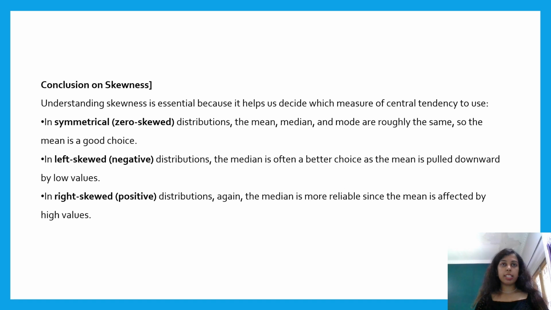To conclude, we can say understanding skewness is essential because it helps us decide which measures of central tendency to use. In a symmetrical distribution, the mean, median, and mode are roughly the same, so the mean is a good choice. In negative or left skewed distributions, the median is often a better choice as the mean is pulled downward by the low values. In skewed or positive distributions, again the median is more reliable since the mean is affected by high values. By recognizing skewness, you can make more accurate interpretations of your data and choose the most appropriate statistical tools.